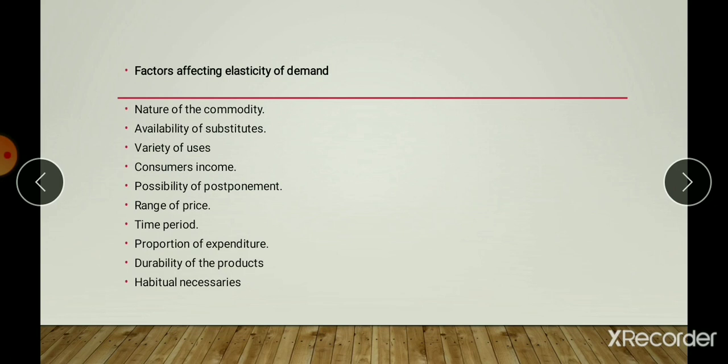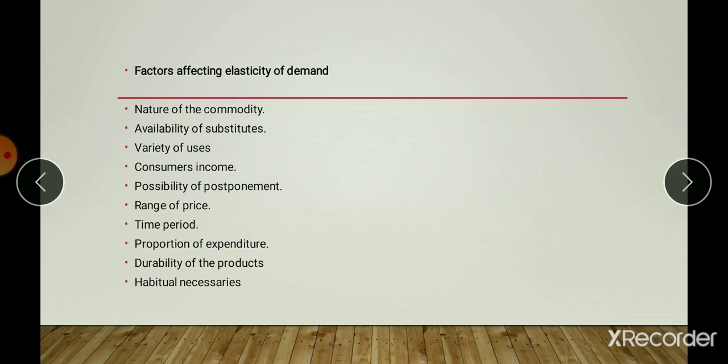And habitual necessaries. Some goods are necessary to the consumer, or some consumers have hobbies. There are certain commodities which have demand on account of habit. In this case, elasticity of demand will be less. If a person has the habit of collecting antiques, coins, stamps, here the elasticity is less, compared to inelastic demand. Whatever the price may be, he can buy an antique piece and store it at home.